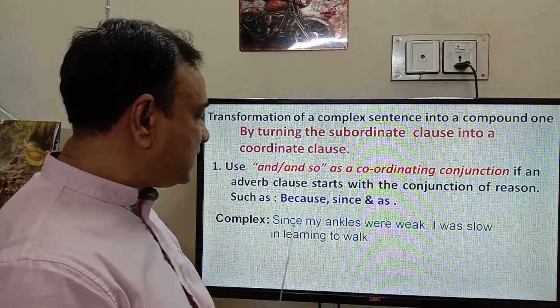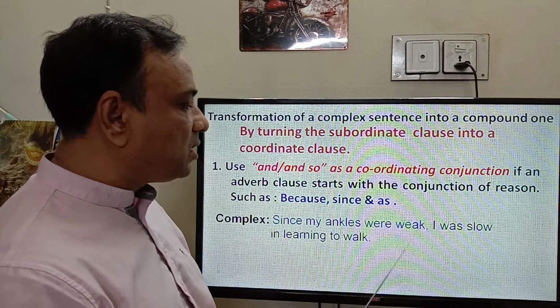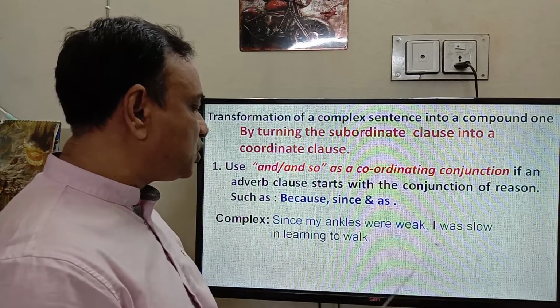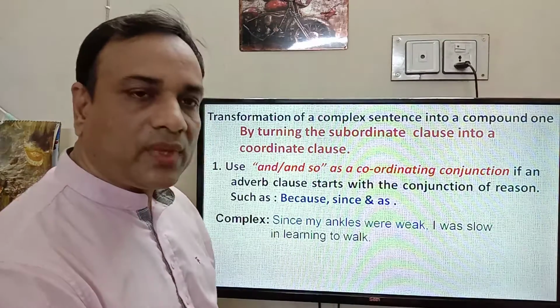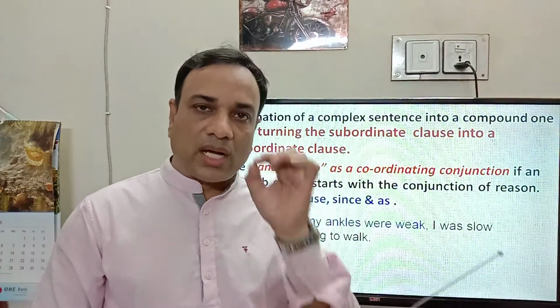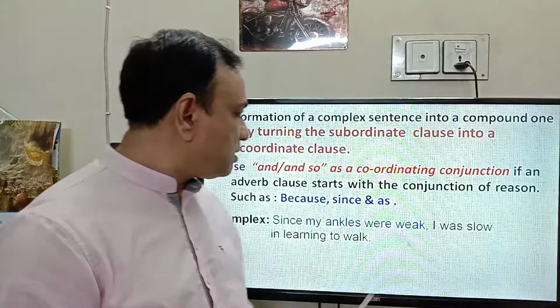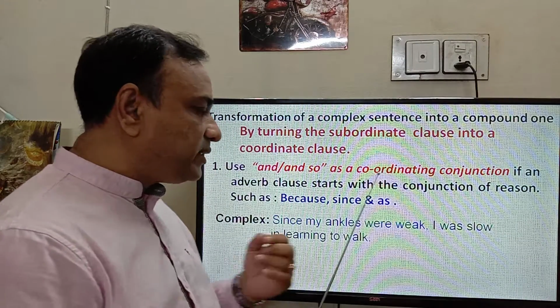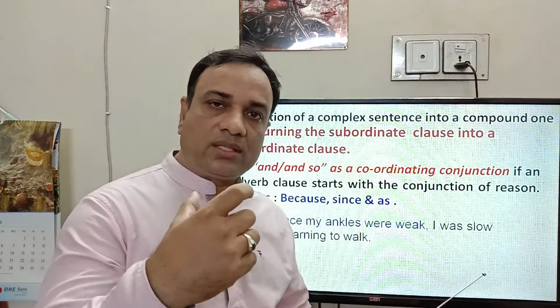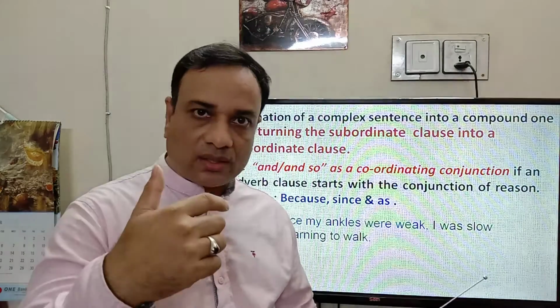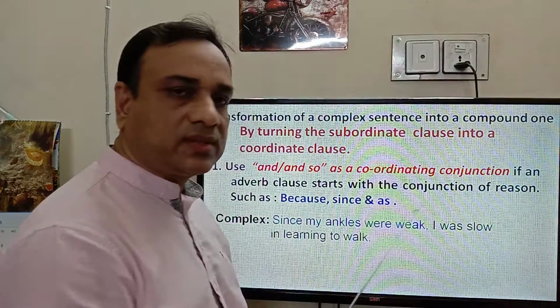Complex: Since my uncles were weak, I was slow in learning to walk. So, at first we will write down the subordinate clause, then conjunction, and at last we will select the main clause.